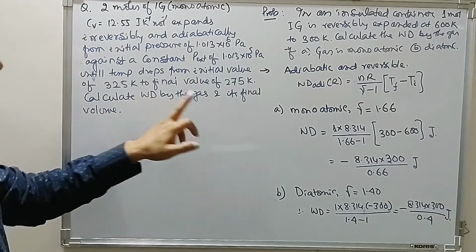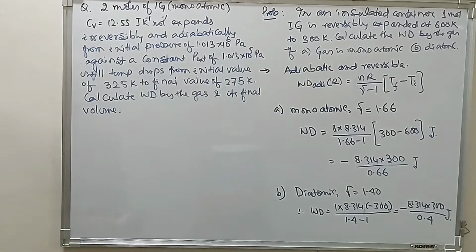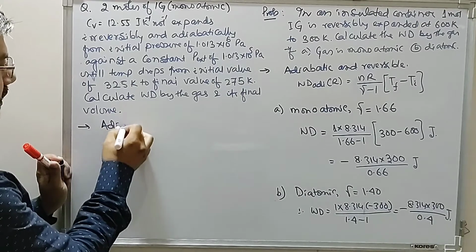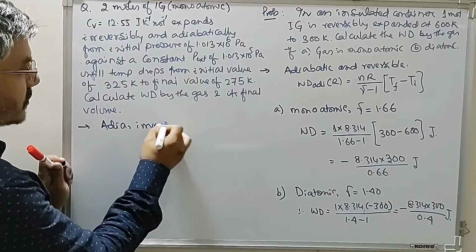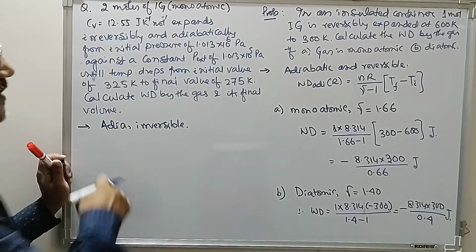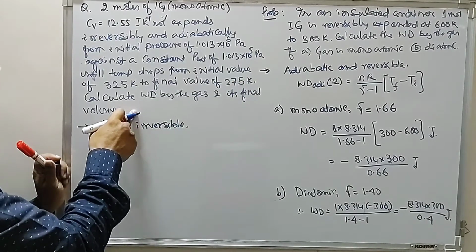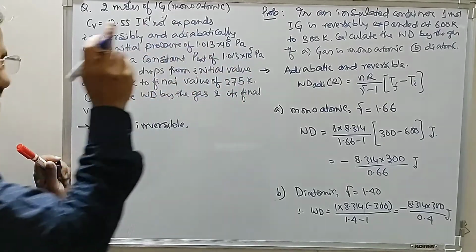What is the work done by the gas and its final volume? So the question says this is adiabatic and irreversible against a constant external pressure. We have to find the work done. Initial temperature is given, initial pressure is given, external pressure is given.